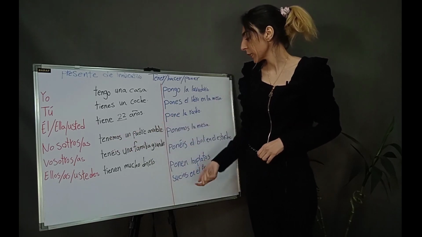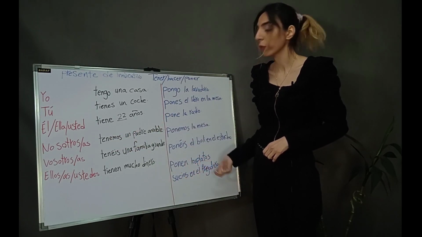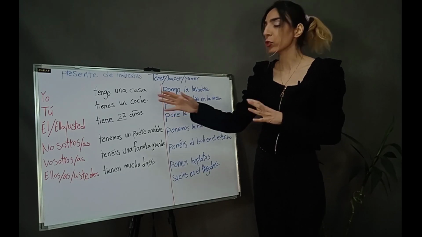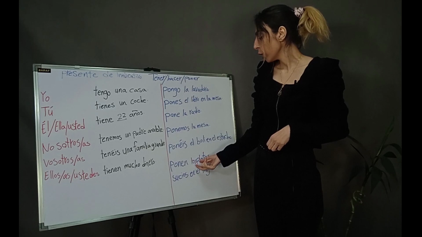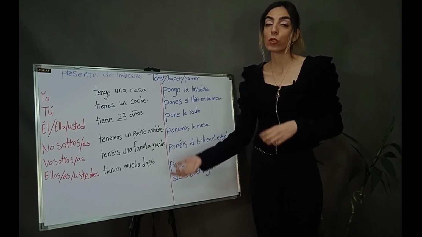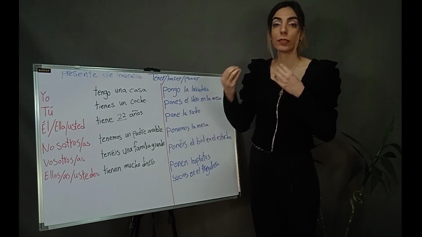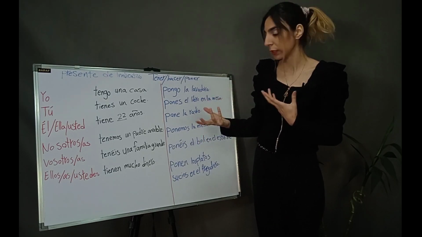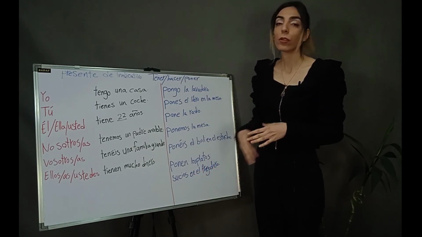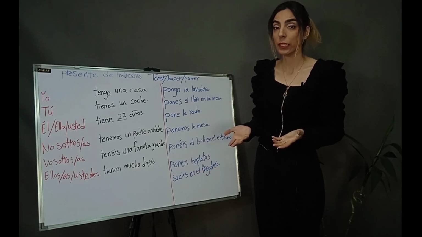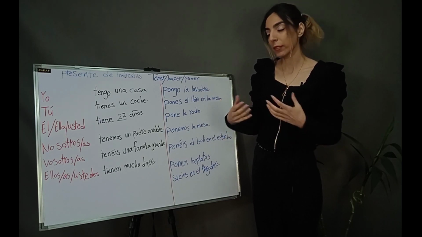Next example. Ellos, ellas, ustedes ponen los platos sucios en el fregadero. Ellos, ellas means they. Ponen, put. Los platos sucios. Sucios means dirty. Los platos means the dishes. En means in. El fregadero means the sink. They put the dirty dishes in the sink.